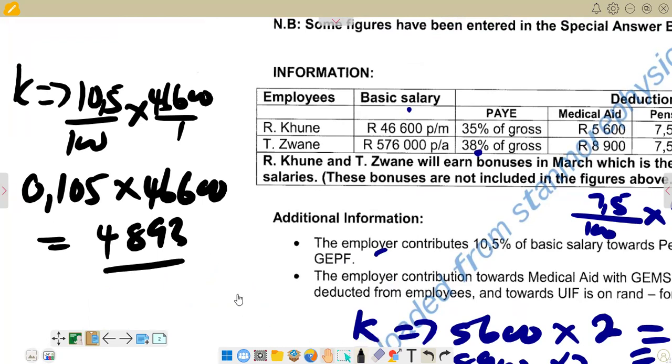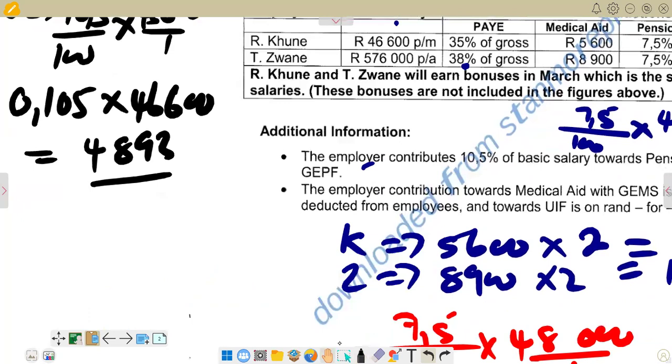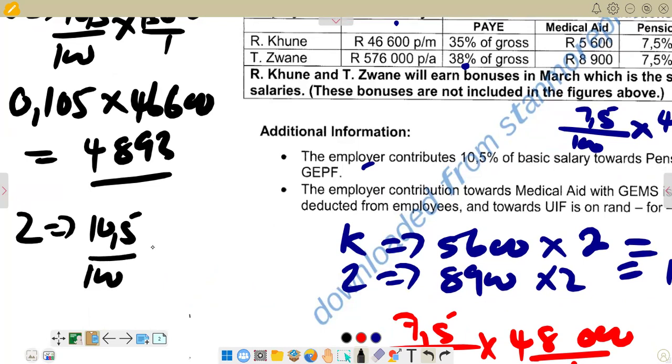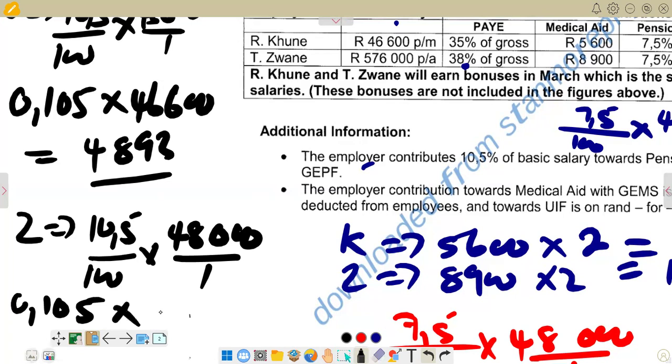And obviously, we now want to see for Zwane what we are saying. For Zwane, we are now saying 10.5 again over 100, and then we multiply by the basic that we have. Remember, the basic we said 576,000 is per annum, so we divided by 12 and we got 48,000. So it means we got 48,000 for the monthly amount. Obviously now 10.5 becomes 0.105 as a decimal, then we multiply by 48,000. So this is what we have, and then let's see the answer that we are supposed to get there.